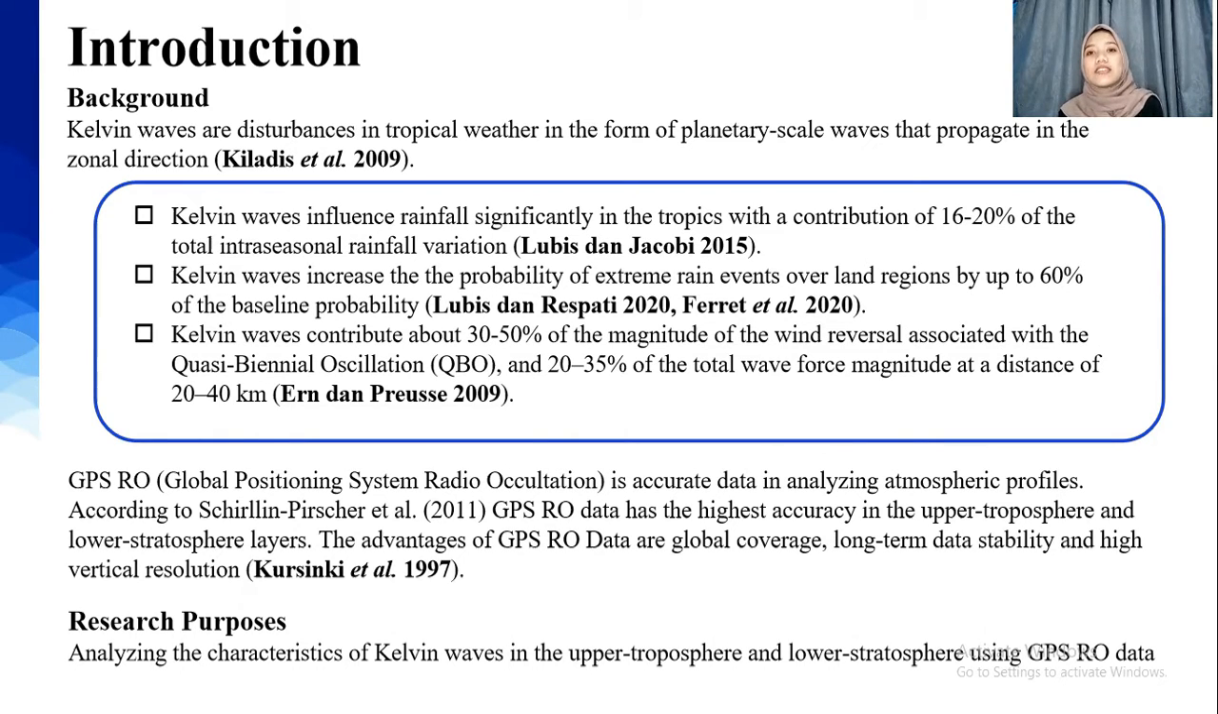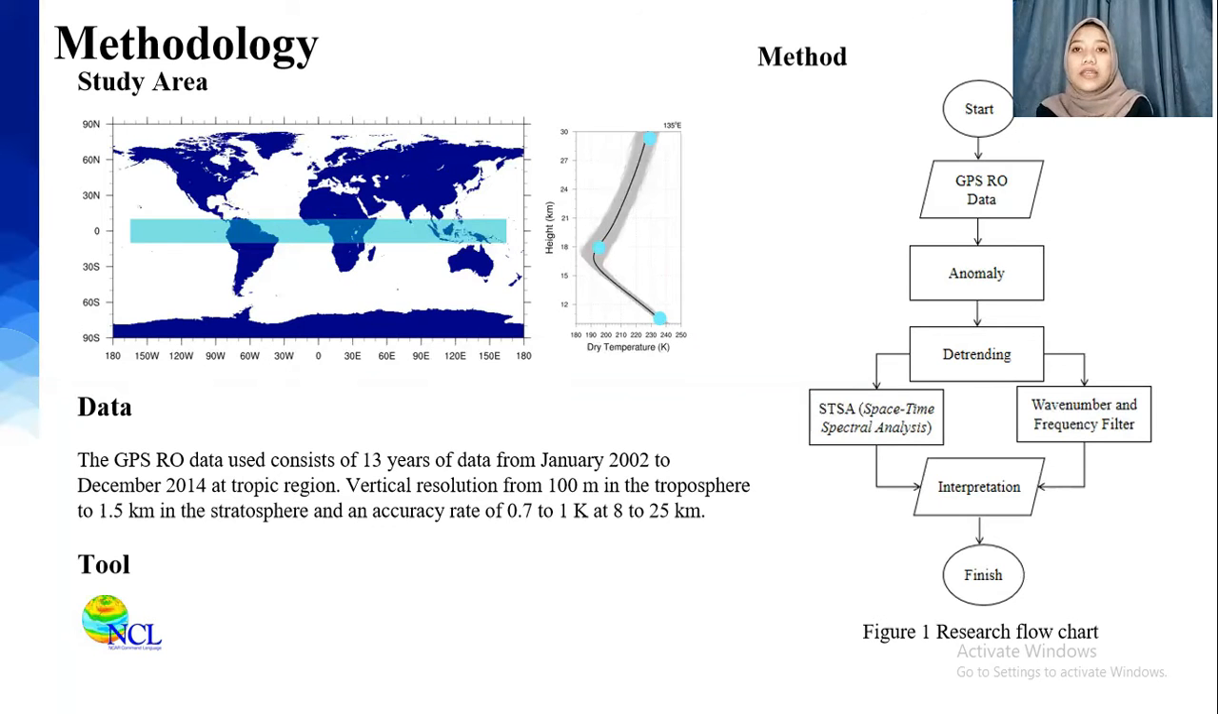For better analysis, we use Global Positioning System Radio Occultation or GPSRO in the upper troposphere and lower stratosphere or UTLS layers. GPSRO is accurate data for analyzing atmospheric profiles, and GPS data has the highest accuracy in the upper troposphere and lower stratosphere. The advantages of GPSRO data are global coverage, long-term data stability, and high vertical resolution. The purpose of this research is to analyze the characteristics of Kelvin waves in the upper troposphere and lower stratosphere using GPSRO data.